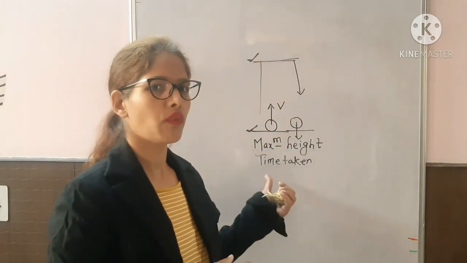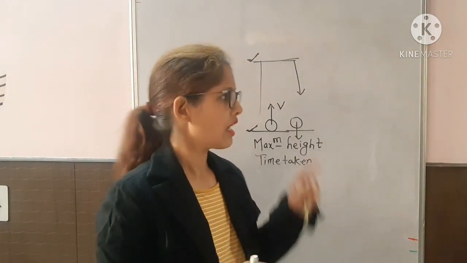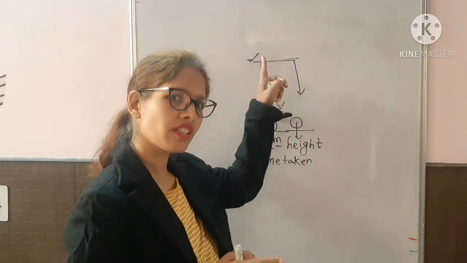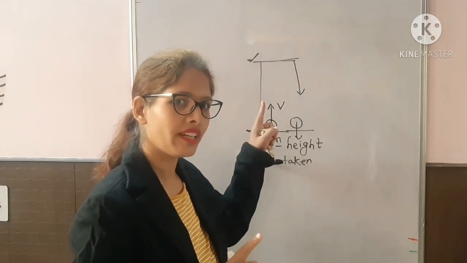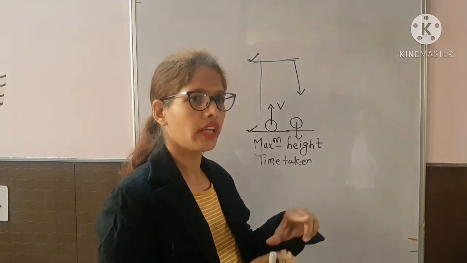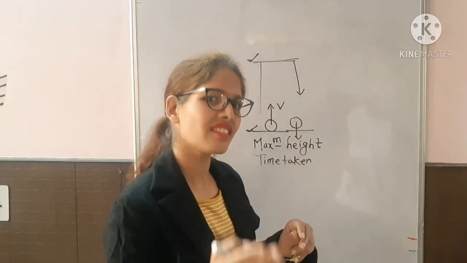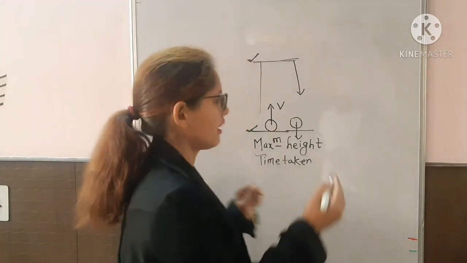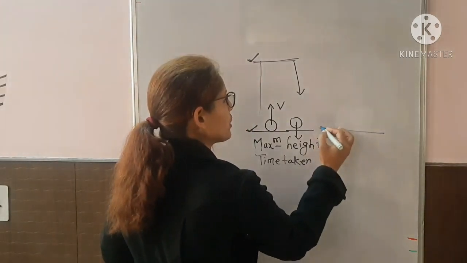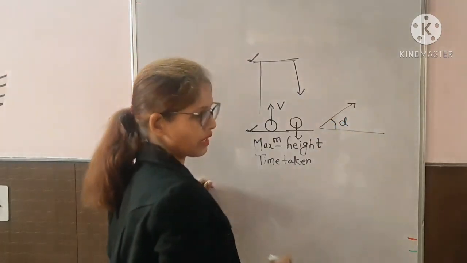We are going to do the same thing today, but in two dimensions. In the earlier case, the object was moving only in the vertical direction, the y-axis. Now we are going to throw the object at a certain angle with respect to the ground.